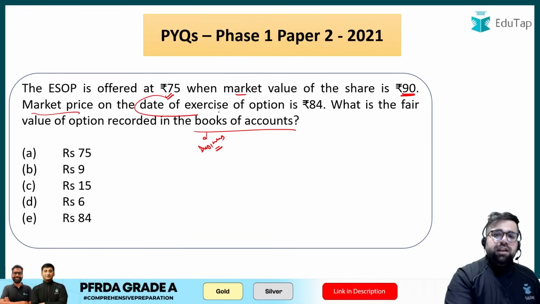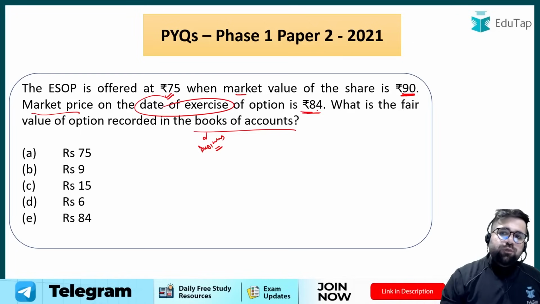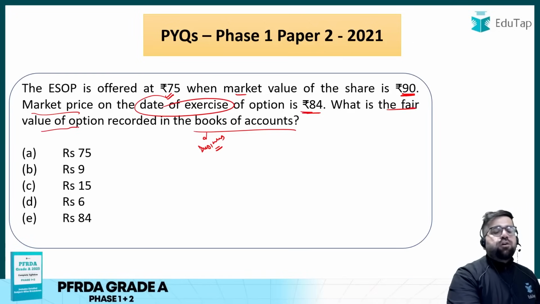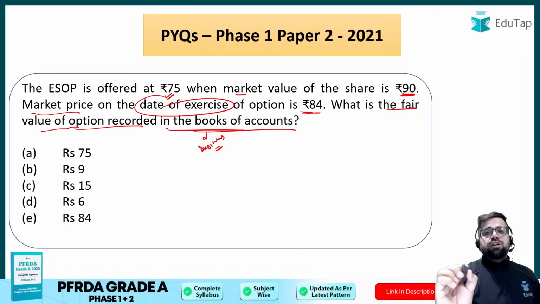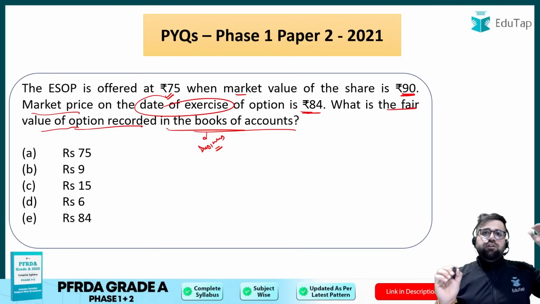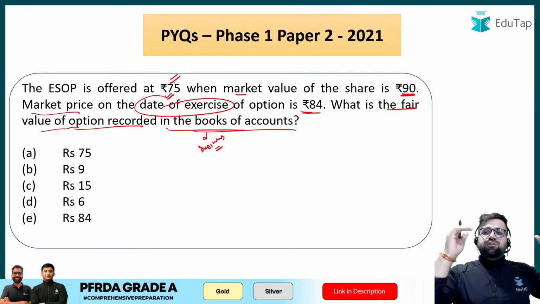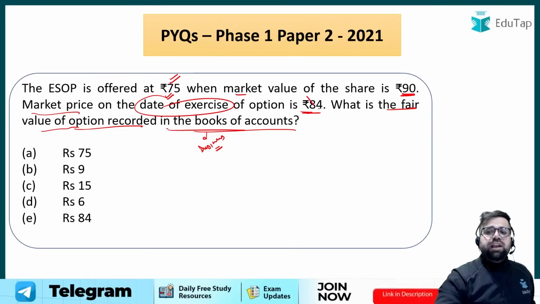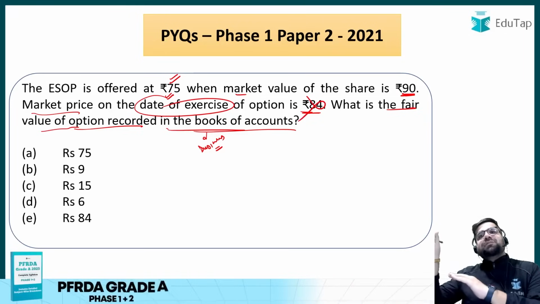Market price on the date of exercise of option is 84, but the question is asking what is the fair value of option. Fair value of option recorded in the books of account will only come from the date of granting. So on the date of granting, the ESOP was 75 and it was valued in the market at 90. So this price of 84 is not valid for us because this is the exercising price.